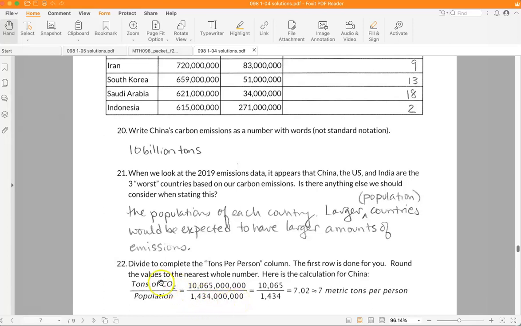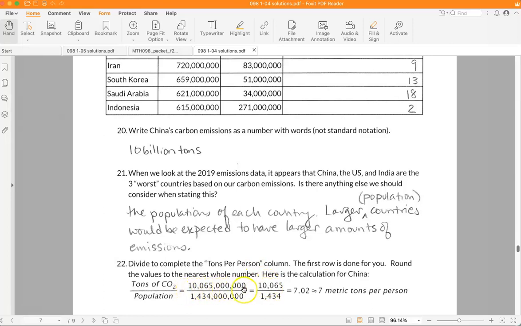The reason we do it this way is because we're trying to find out how many metric tons per person they are responsible for. This gives you a hint that you put tons on top and then divide by the number of people on the bottom. So that's the order of division that we will do.